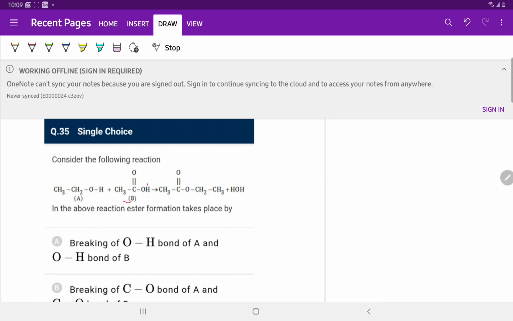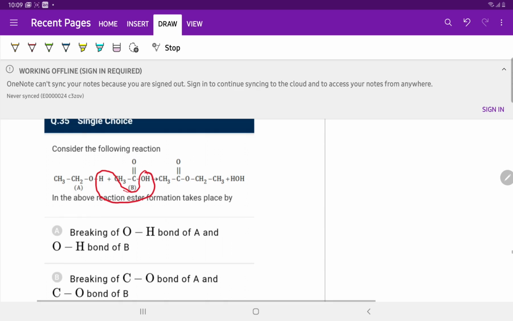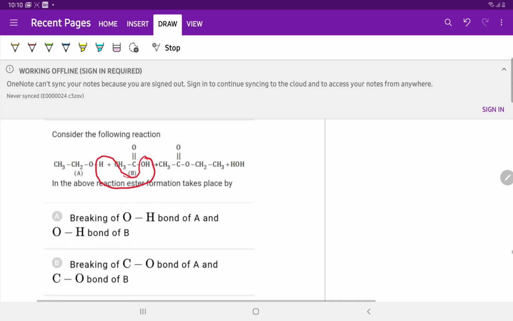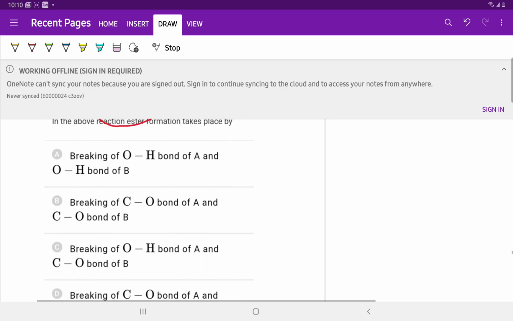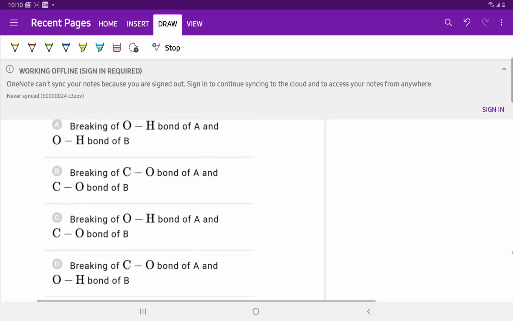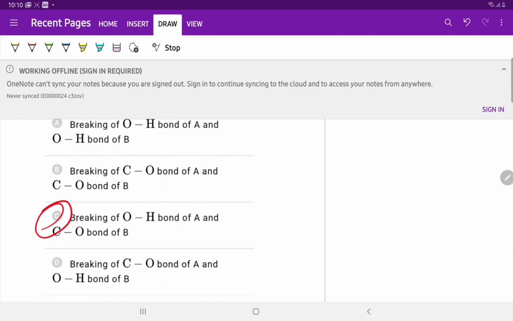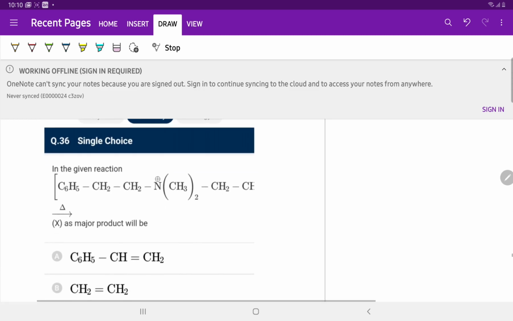Esterification: OH of the carboxylic acid and H of the alcohol. So which option? Breaking of OH bond of A and OH bond of B? No. Breaking of CO bond of A and CO bond of B? No. Breaking of OH bond of A and CO bond of B. Option C is correct. Question number 36.